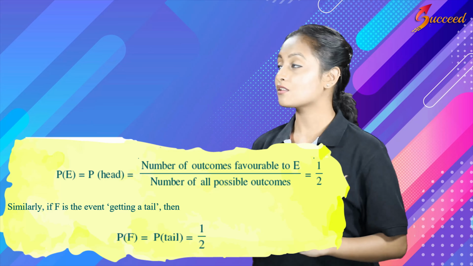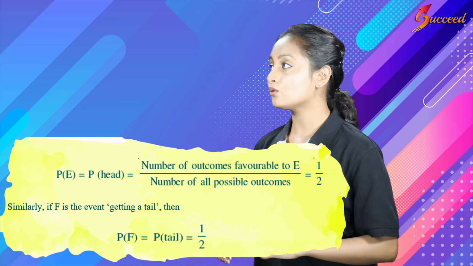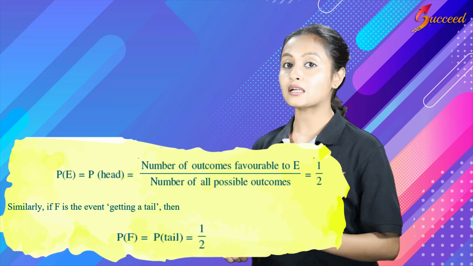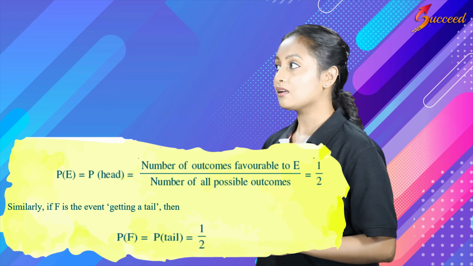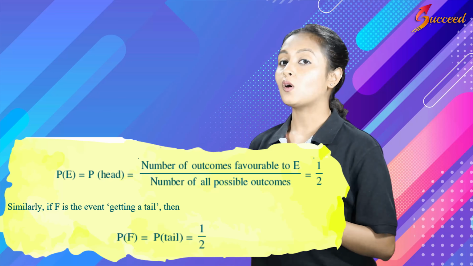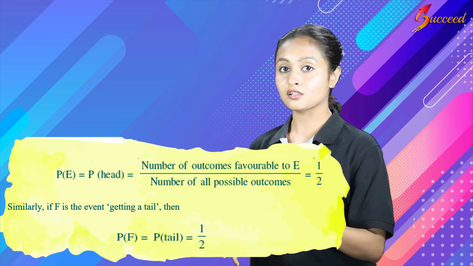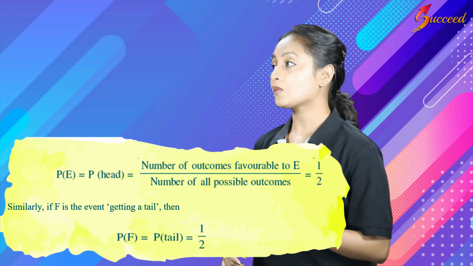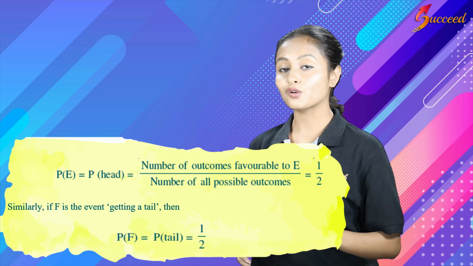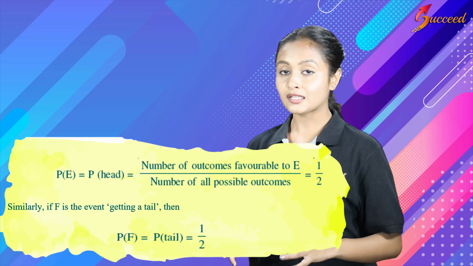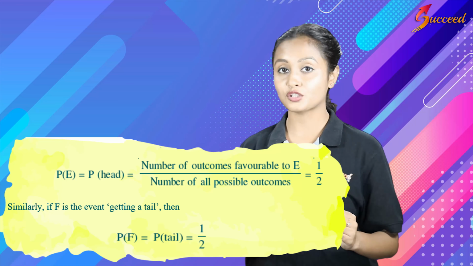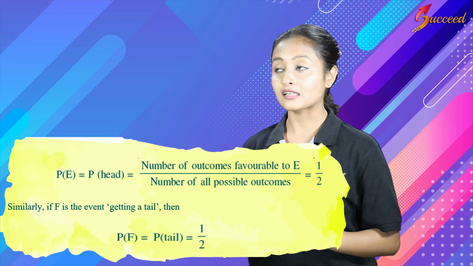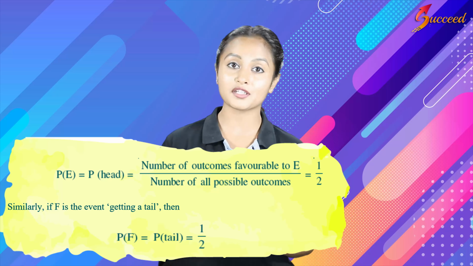So if you sum it up, the probability of getting a head is 1 out of 2. If you write it in terms of the formula for theoretical probability, it is given by P of E, where E is the event. Here E represents the event of getting a head as an outcome. So this could be written as P of head is equal to the number of outcomes favorable to E, which is the number of times we get the head, divided by the number of all possible outcomes. All possible outcomes are head and tail. Therefore, we get 1 divided by 2. Similarly, if F is the event of getting a tail, as you already know there is a fair chance of getting a head and a tail. So head is 1 and tail is 1. Therefore, P of F, or P of tail, is also equal to 1 divided by 2.